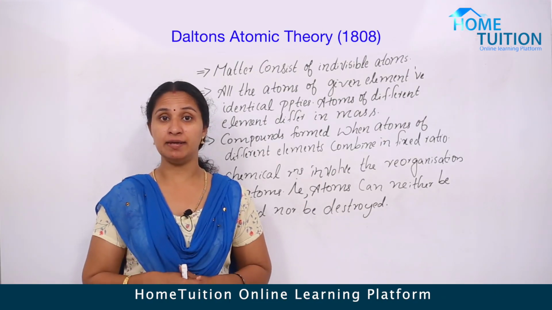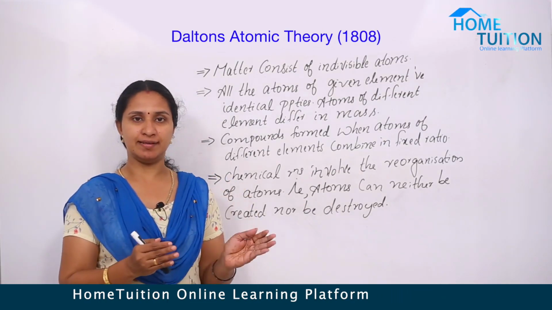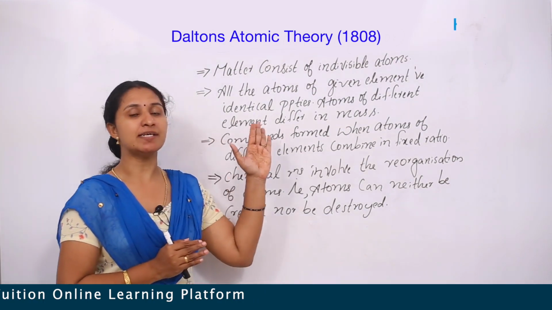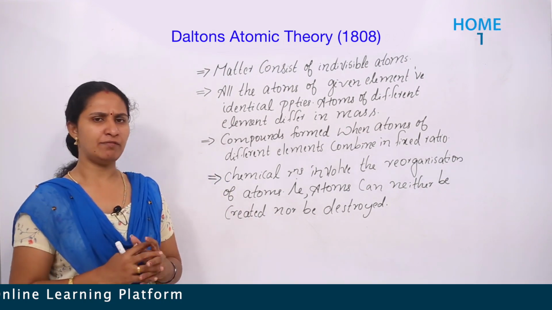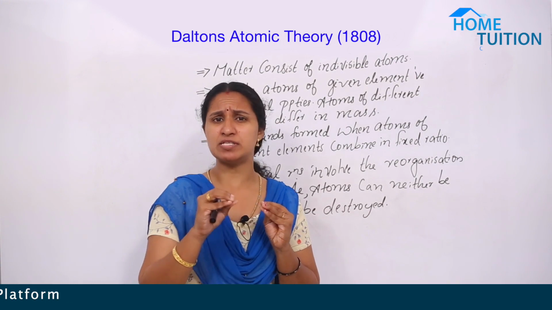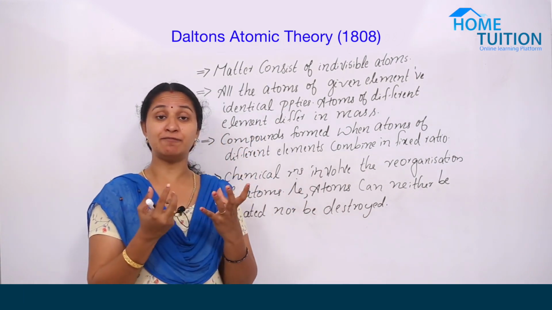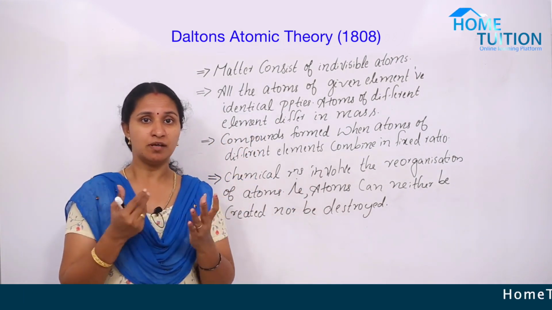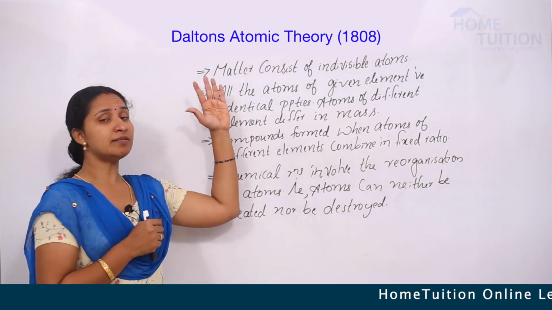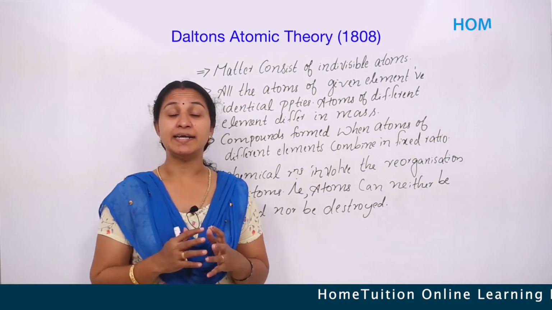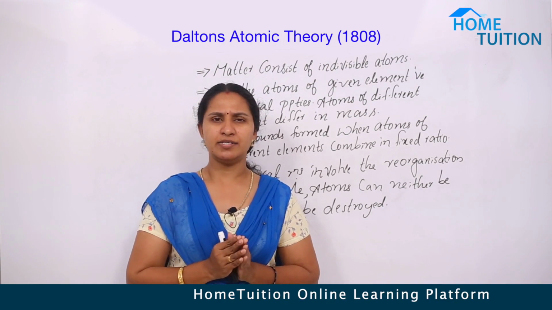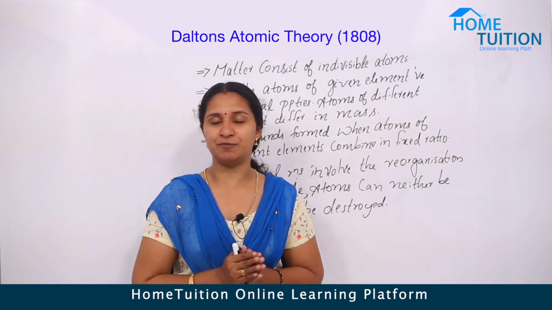Next one is a theory. You already studied that theory in the lower class. I just say the theory. Dalton's atomic theory. Okay, and we know atom. Atom means the smallest indivisible particle, that is atom. It comes from the Greek word atomos. And in 1808, Dalton put forward a theory and it is known as Dalton's atomic theory. Let's see the postulates of this theory.